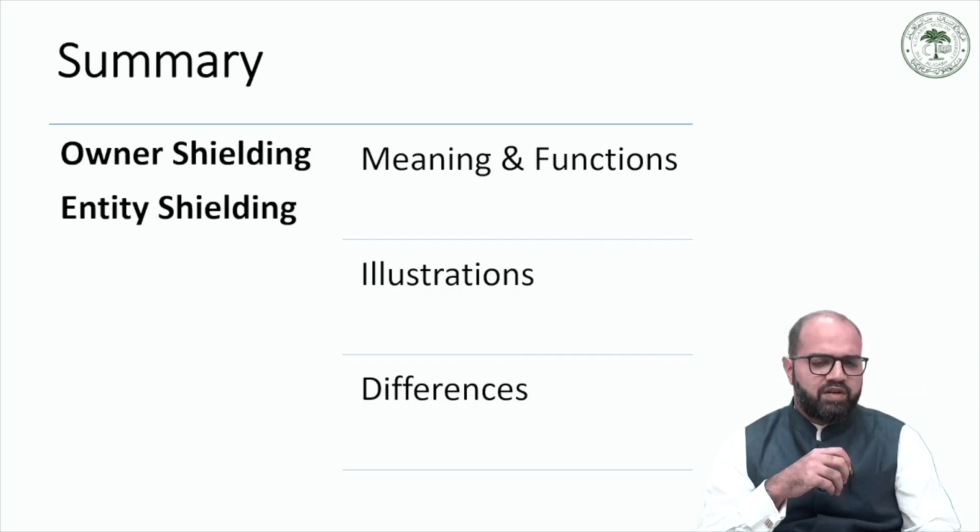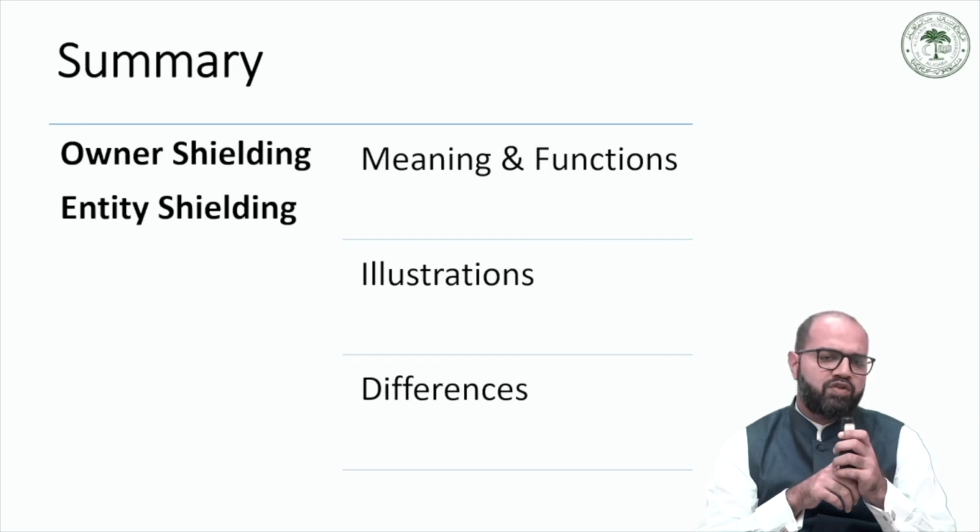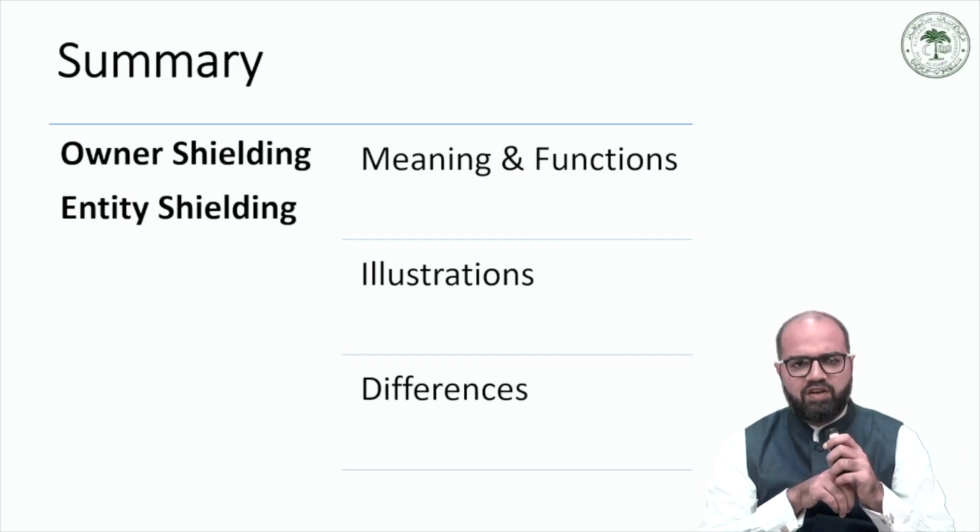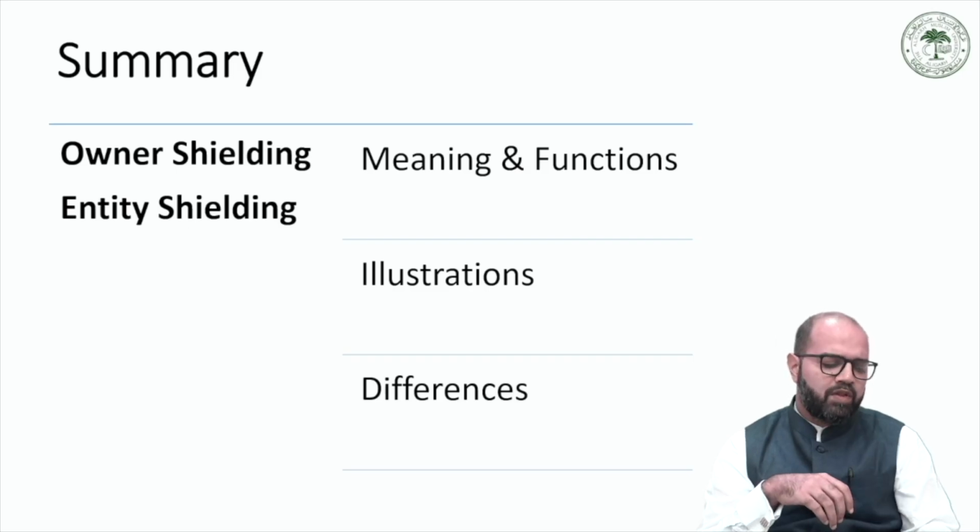So with this, we come to the closure of this short lecture on owner shielding and entity shielding.